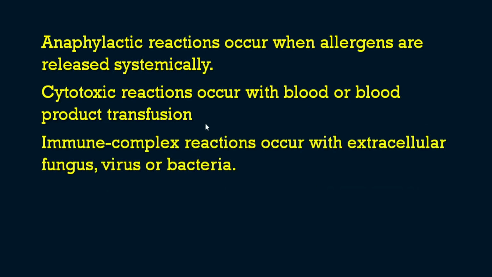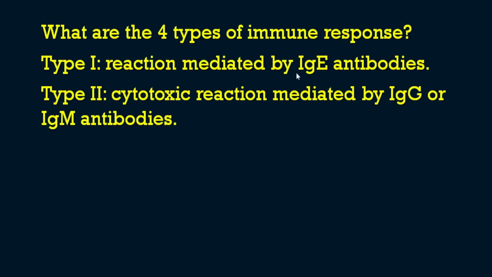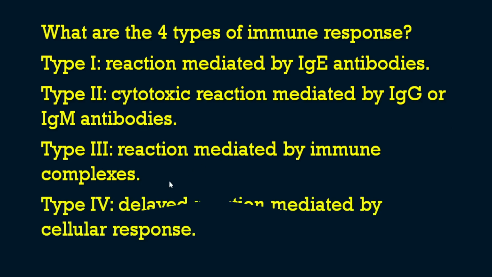Then comes the immune complex reactions. Immune complex reactions occur with extracellular fungus, virus or bacteria, because of the foreign living organisms. Then we will explain the types I mentioned in the beginning of these questions. What are the 4 types of immune responses? We have the type 1 reaction, which is mediated by IgE antibodies. Then type 2, the cytotoxic reactions, which are mediated by IgG or IgM antibodies. Then type 3, mediated by the immune complexes. And finally type 4, the delayed reactions mediated by the cellular response.